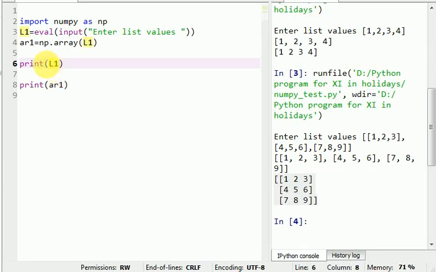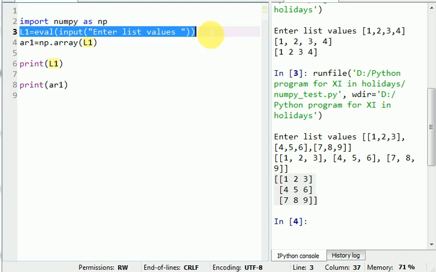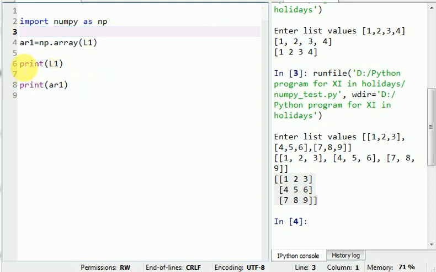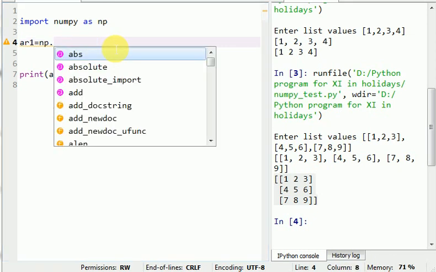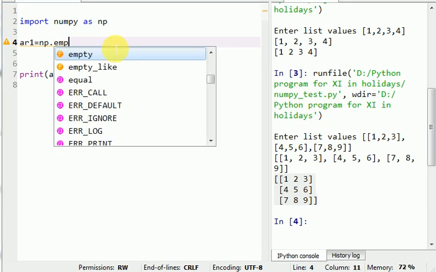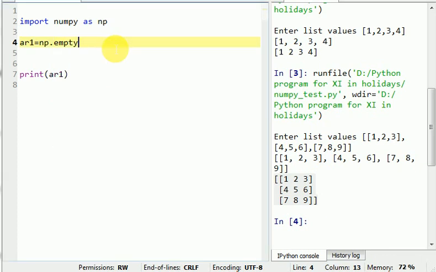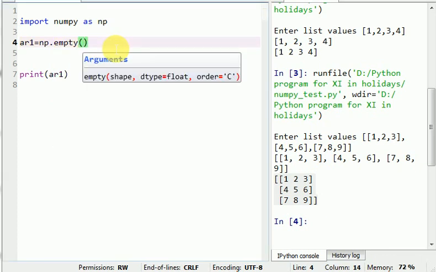Now I am telling some functions of NumPy. Here I am deleting this statement and this statement, doing this here, np dot empty. Okay, this is the np dot empty function. The empty function can be used to create an empty array, and it initializes the values with garbage.